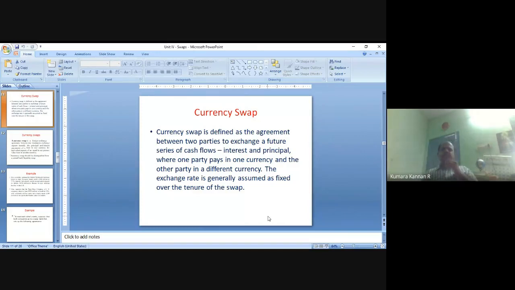We are going to discuss currency swap today. A currency swap is defined as an agreement between two parties to exchange a future series of cash flows, interest and principal, where one party pays in one currency and the other party in a different currency.